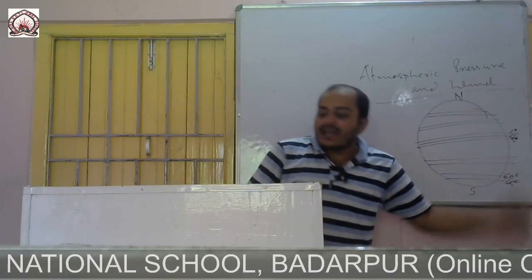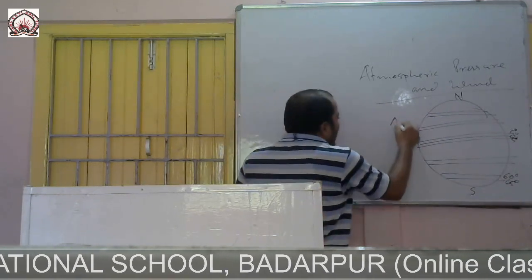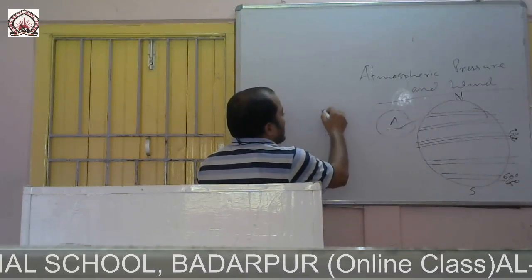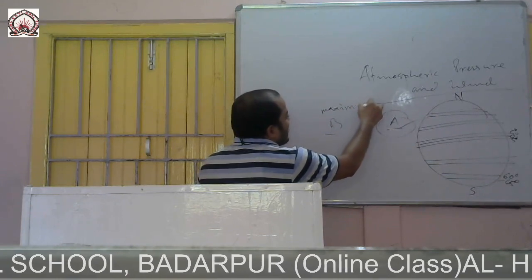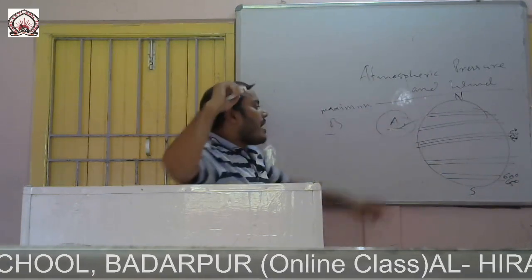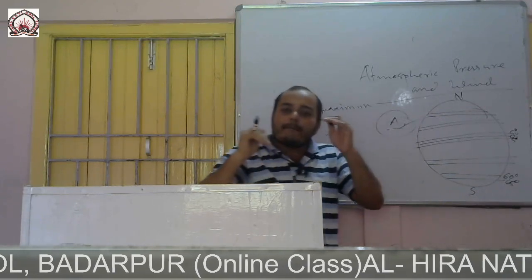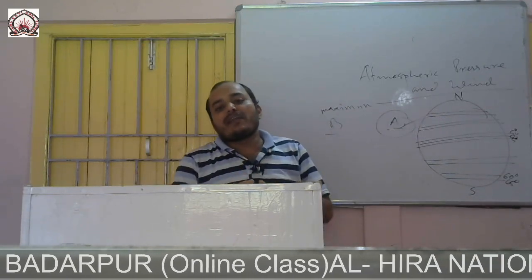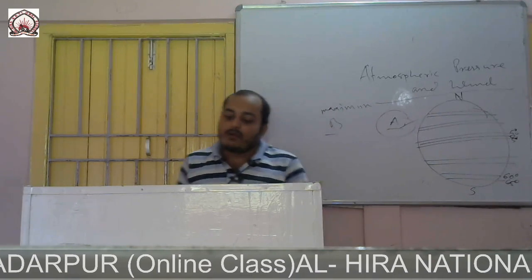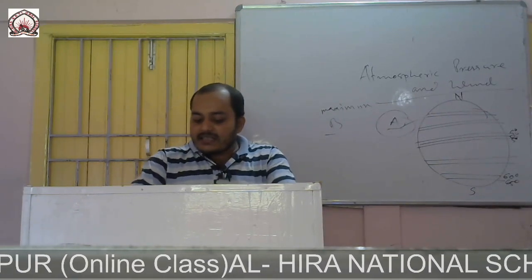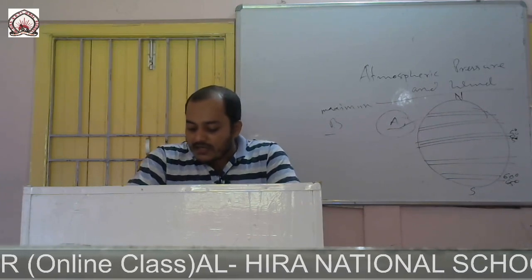Say place A and place B. Here the pressure is very low, and here the pressure is maximum. When the difference is very high, the velocity of the wind will be more. So this is all about the wind system.